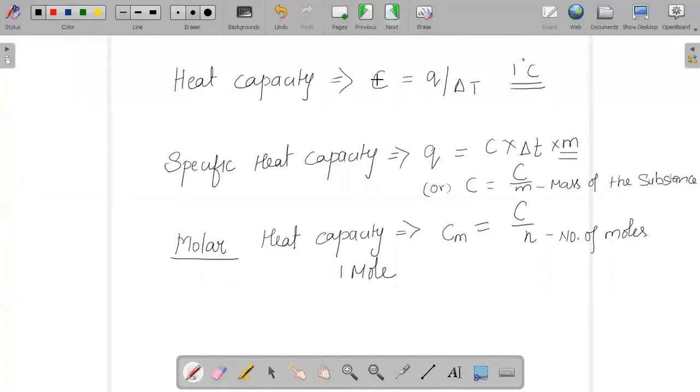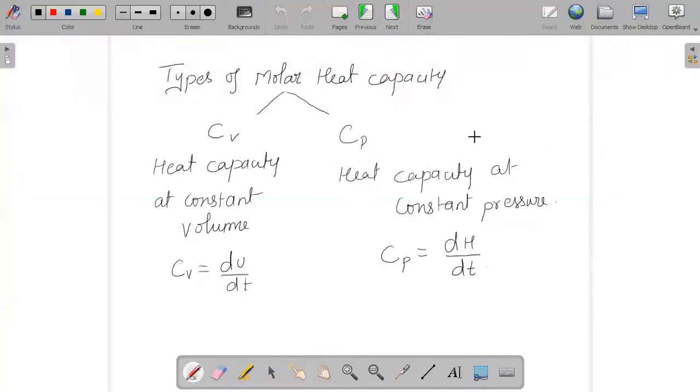So the next concept is a very important relation. We all know Cp minus Cv is just the different concept of our molar heat capacity, or we can say types of molar heat capacity, Cv and Cp.